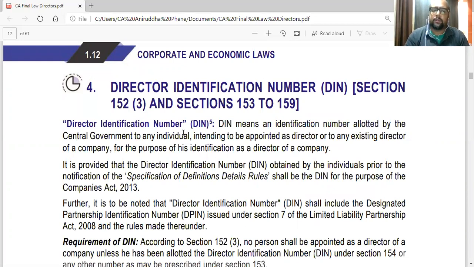So we had seen that on incorporation, the ROC allots a CIN, that is a corporate identification number, to the company. Similarly, if you want to become a director in a company, you have to have a DIN. So there is a procedure for that, how to apply for the DIN and all. But you cannot become a director in a company unless you have DIN. If you don't have DIN, you are disqualified to be a director.